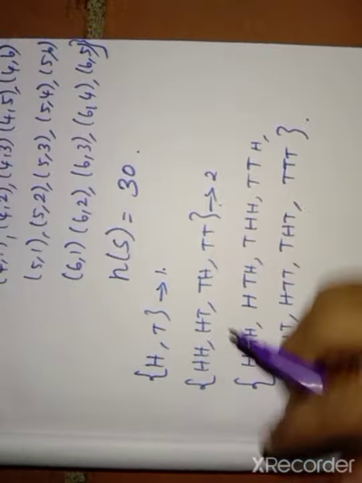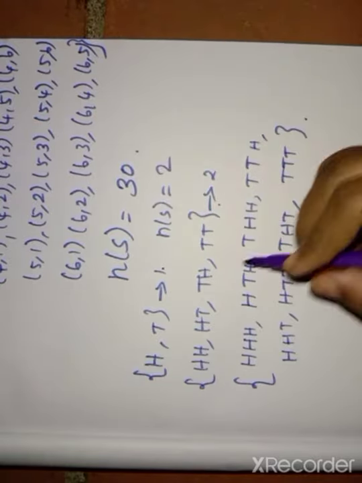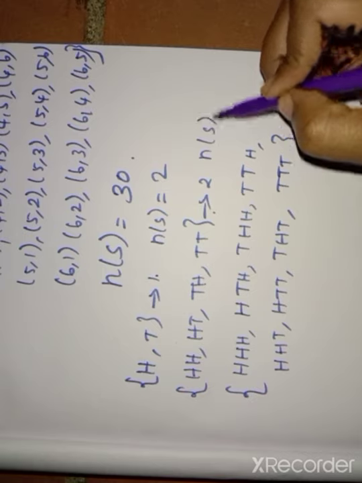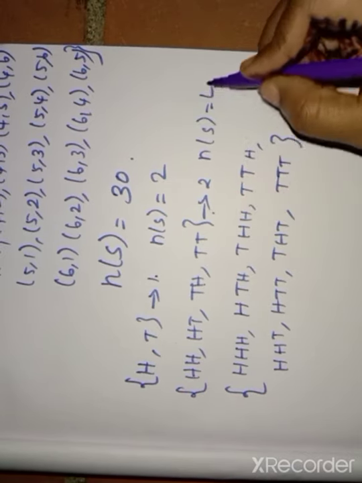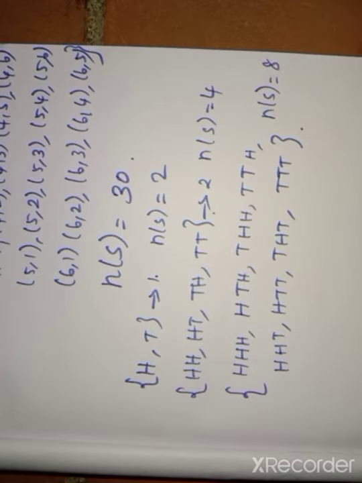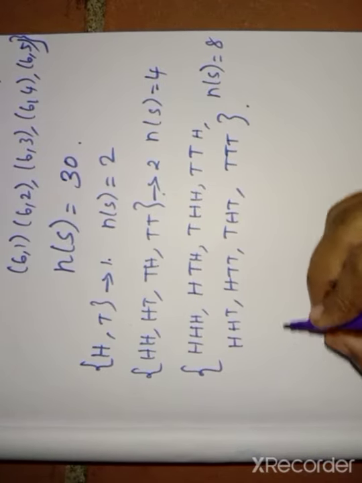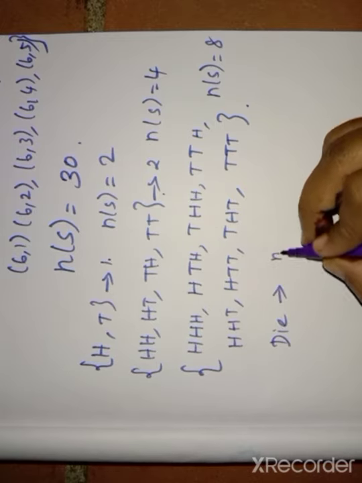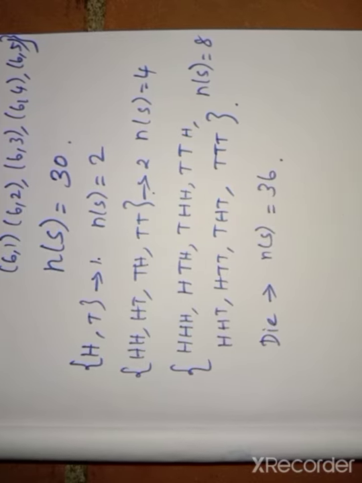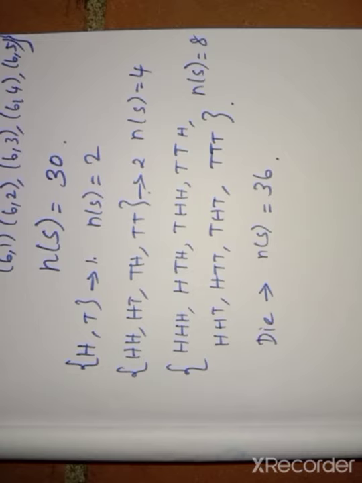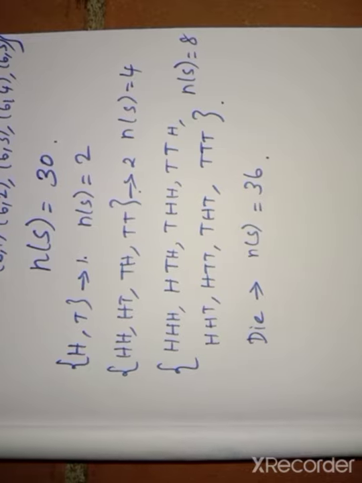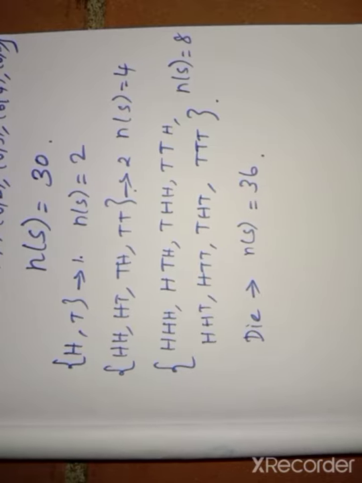For one coin toss, n of S is 2. For two coin toss, n of S, the number of sample points, is 4. Then for three coins, 8. Likewise for the dice, n of S is 36. If the event given in the question is getting two heads, two tails, or a doublet, or a sum of the numbers, like that, if they mention it, the count will change. Okay students, then we have another one, that is a pack of cards.